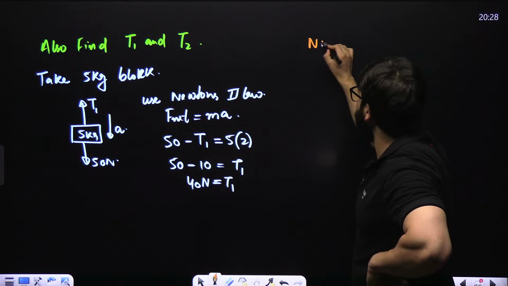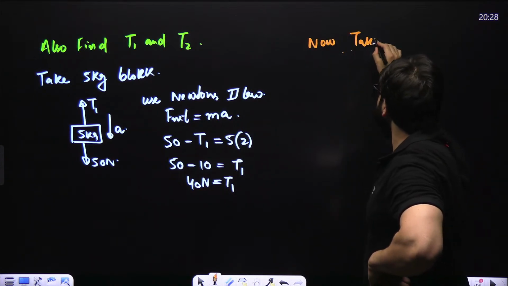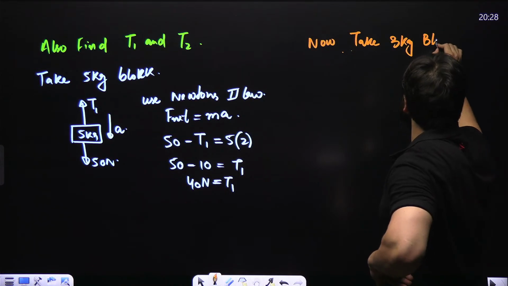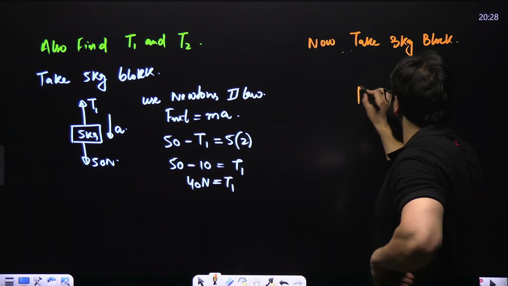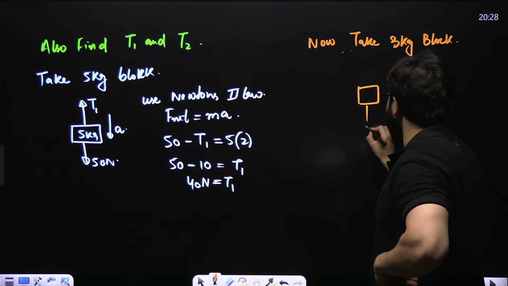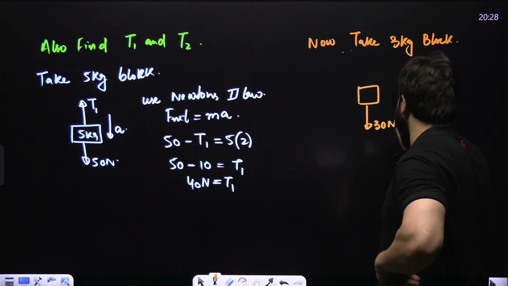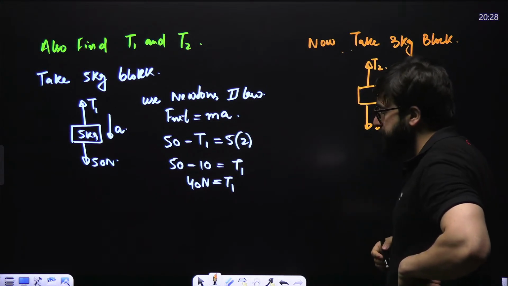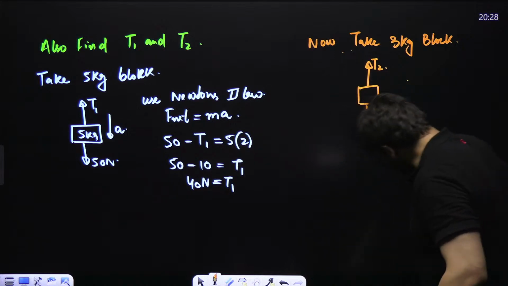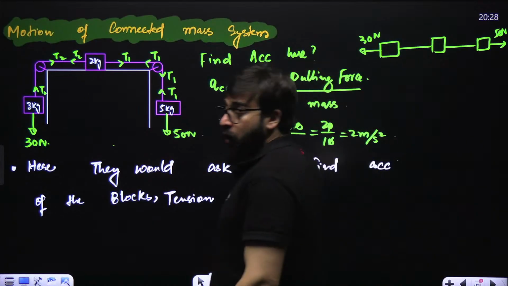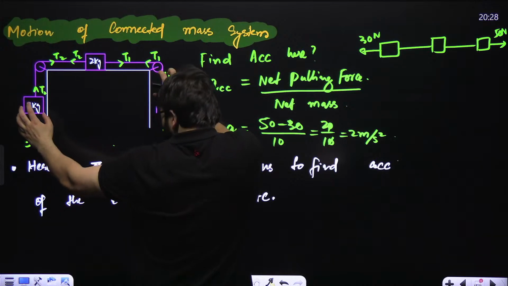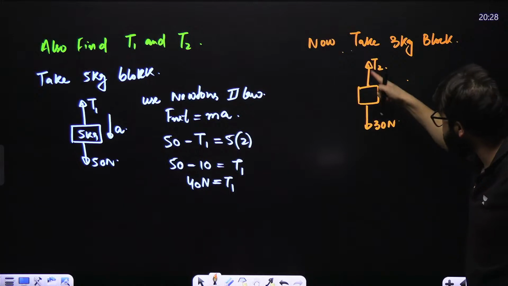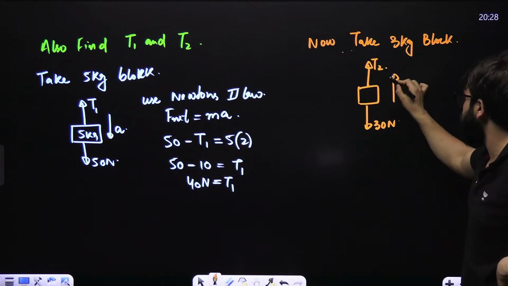Now take the 3 kg block. So this is the 3 kg block. In the downward direction, how much force is acting? 30 Newton. In the upward direction, how much force is acting? That is T2. If you take a look at the entire system, this force is more, so the block is going up. So this is the acceleration over here.